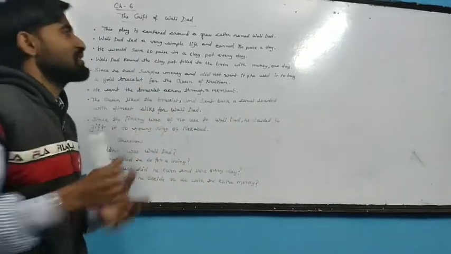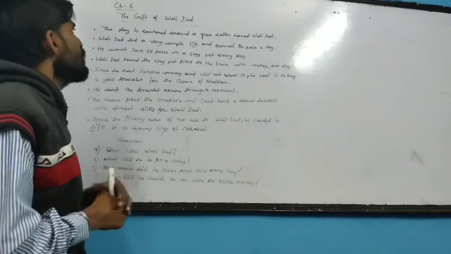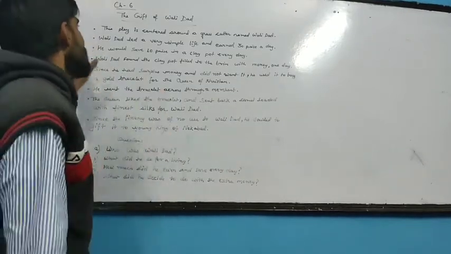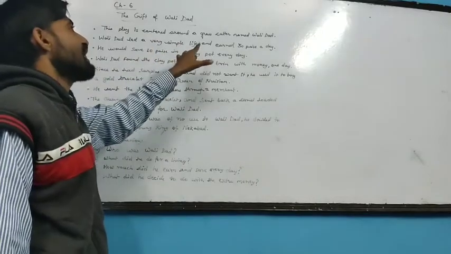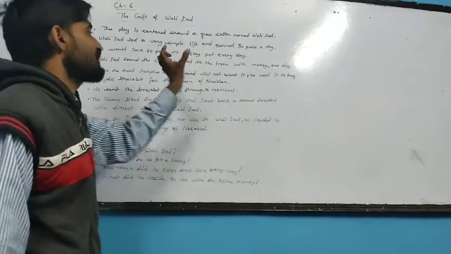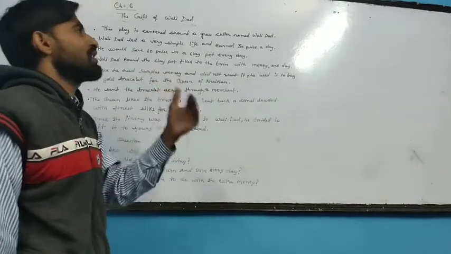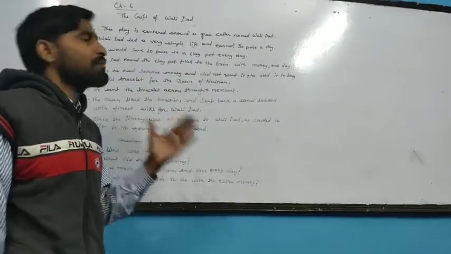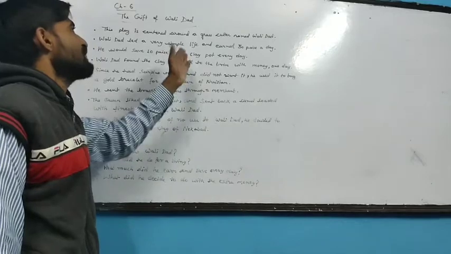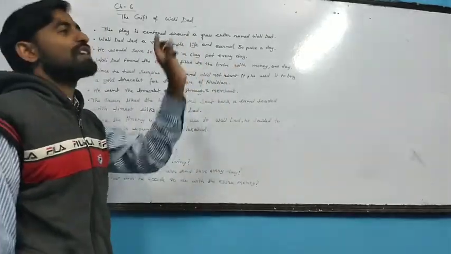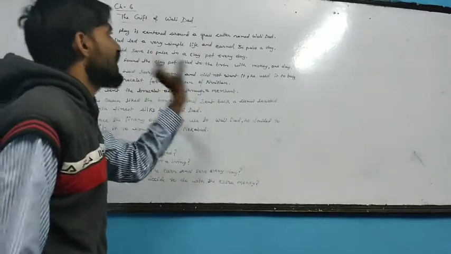The first point I have mentioned in my note is that the play is centered around a grass cutter. Grass cutter means the business from where Wali Dad used to earn money. Wali Dad used to earn money from grass cutting. He was a grass cutter.